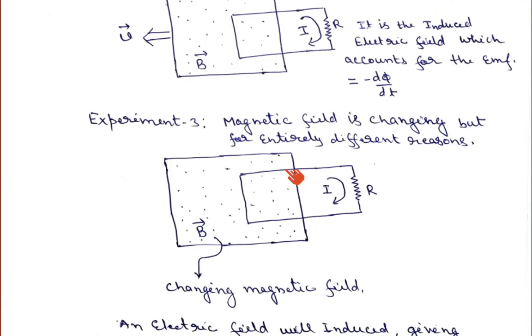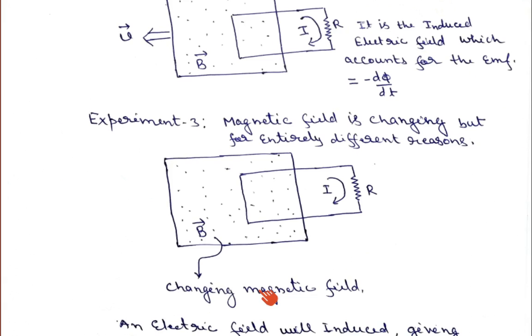So he changed the magnetic field by simply using an entirely different region. He fixed the magnetic field region and he fixed the circuit, meaning both are stationary, but whatever applied magnetic field is there, he changes it by simply using an entirely different region.